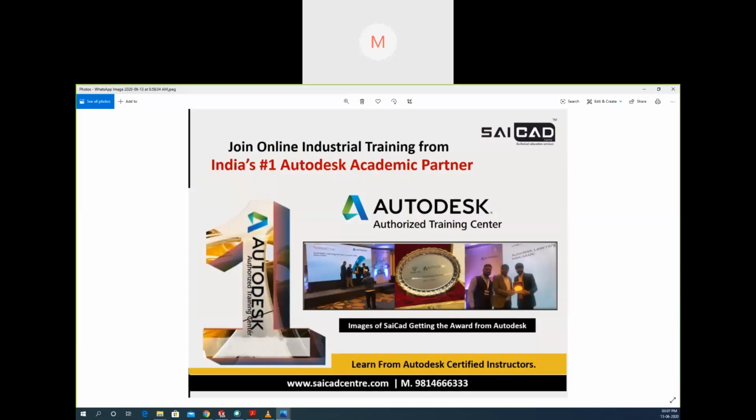So this was the prize distribution ceremony that was last conducted. You can see the SciCAD team getting the award. So we are the number one Autodesk authorized training partner not only in India, but in SAARC nations. In the entire SAARC nations, SciCAD is number one. Okay, can we go to the next slide?